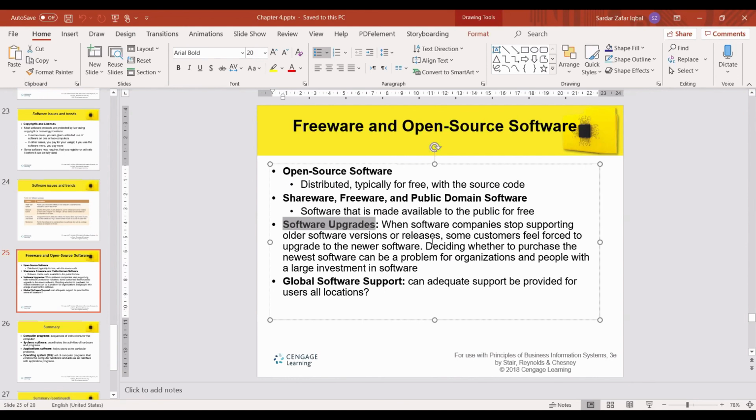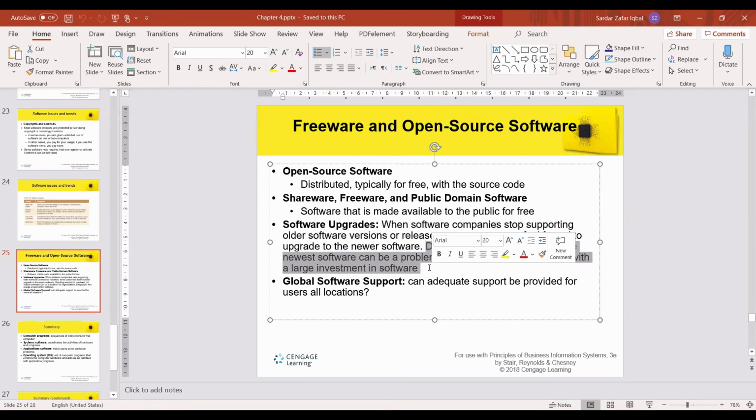Software upgrades. When software companies stop supporting older software versions or releases, some customers feel forced to upgrade to the new software. Deciding whether to purchase the newest software can be a problem for organizations and people with a large investment in the software. Yes, some software they stop. Like